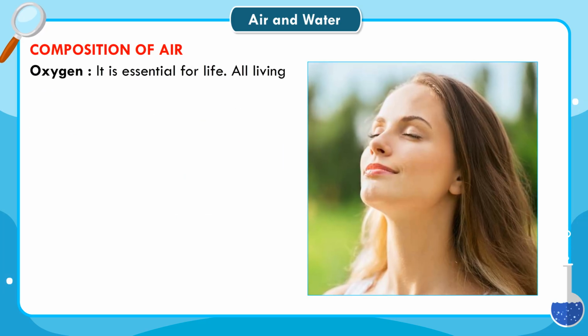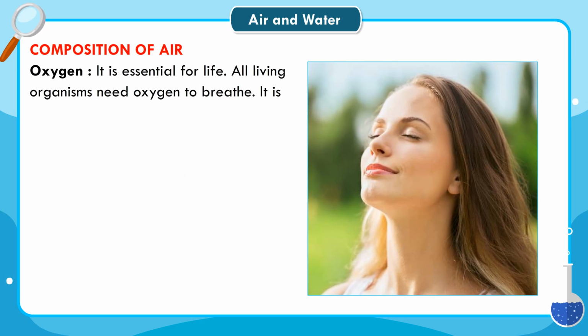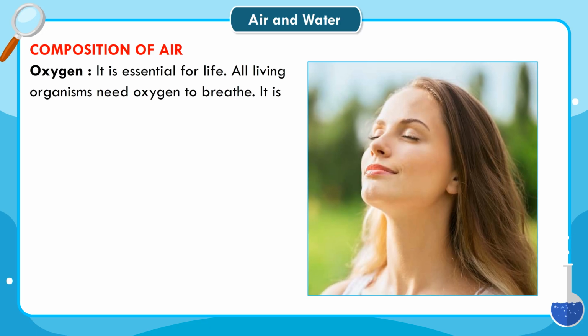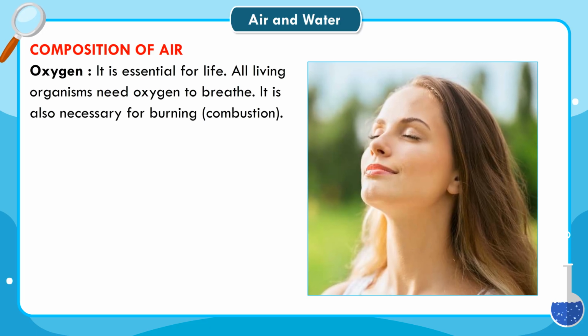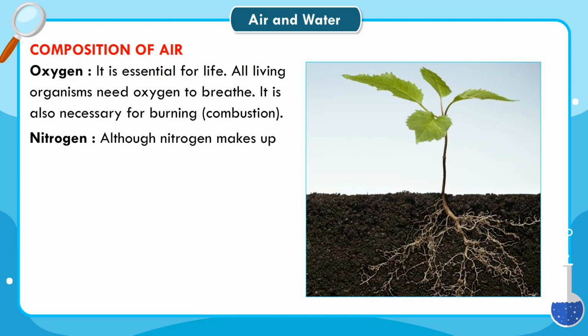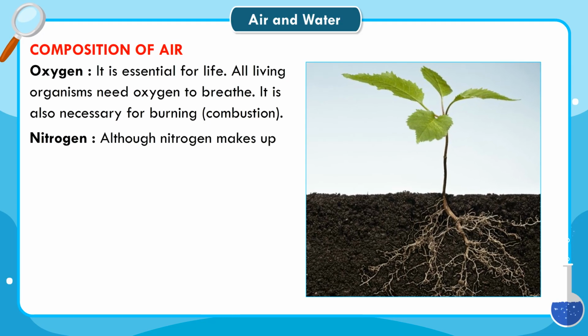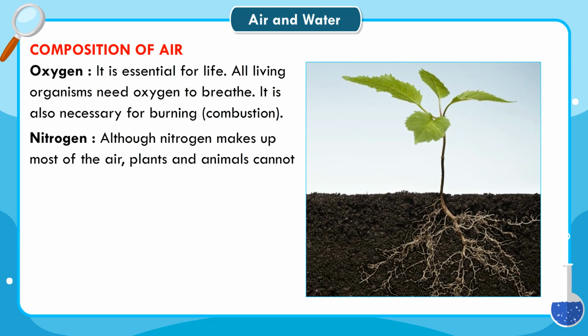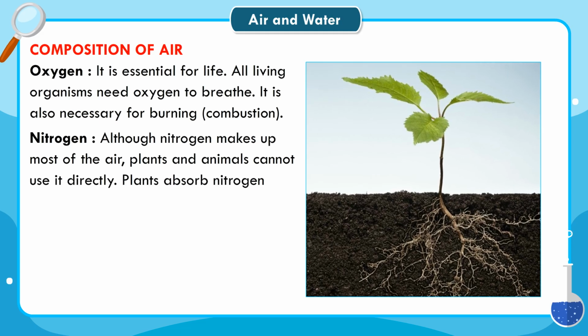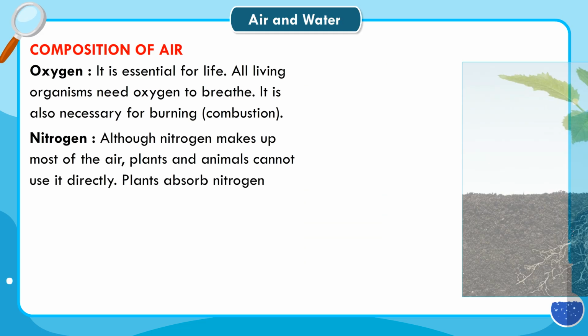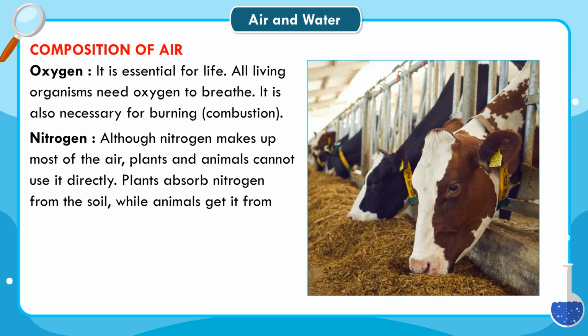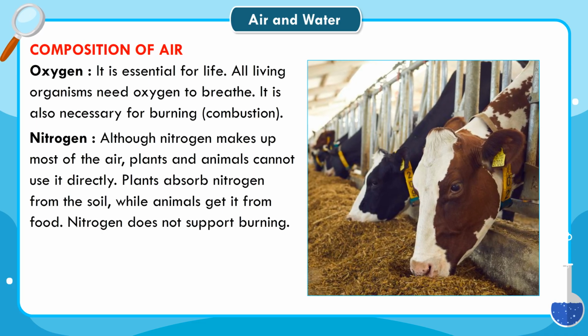Oxygen. It is essential for life. All living organisms need oxygen to breathe. It is also necessary for burning, combustion. Nitrogen. Although nitrogen makes up most of the air, plants and animals cannot use it directly. Plants absorb nitrogen from the soil, while animals get it from food. Nitrogen does not support burning.